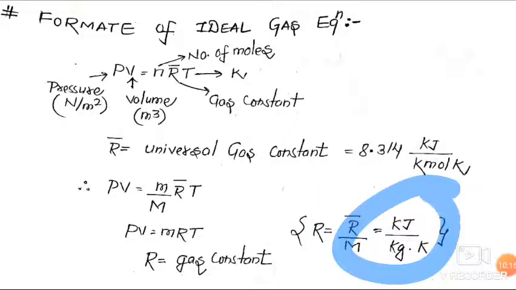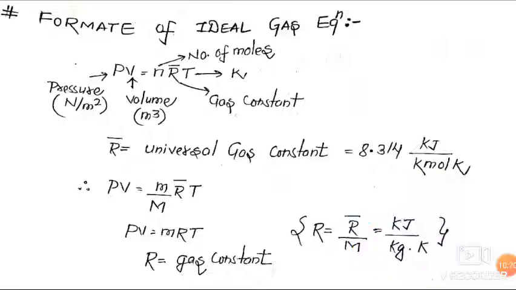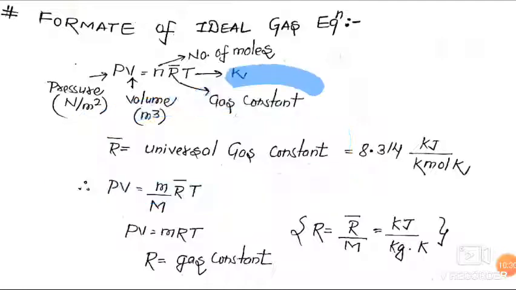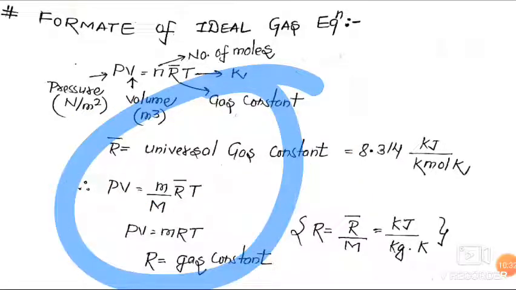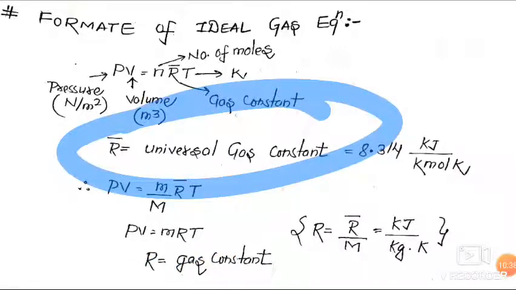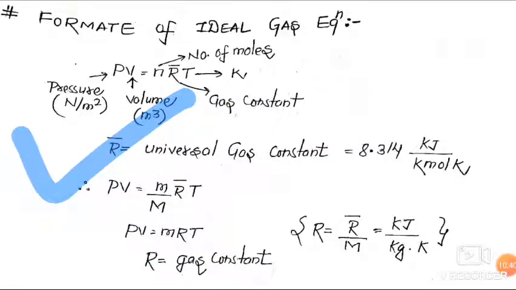This R is the gas constant, and R bar is the universal gas constant. Friends, keep in mind the difference between R bar and R. R bar is common for all gases, and R is different for different gases.